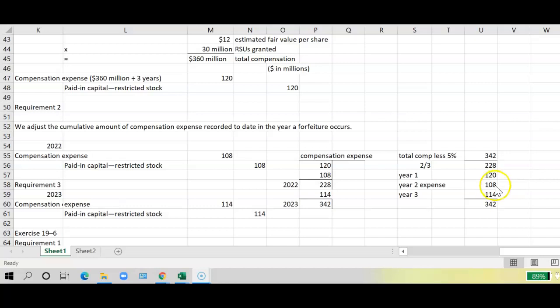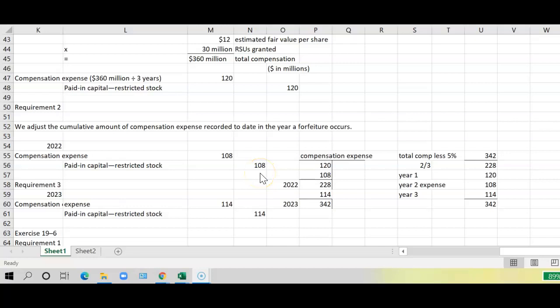So year 2 expense should be $108 million. So we have compensation expense debited for $108 million and paid in capital restricted stock for $108 million.